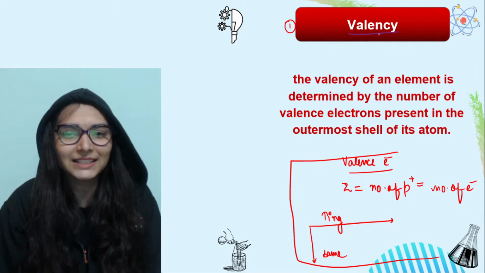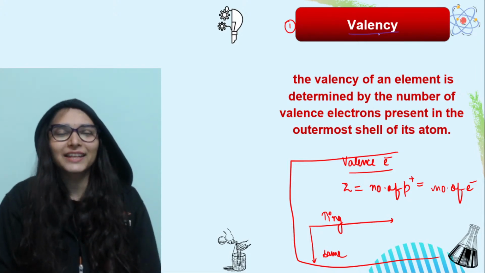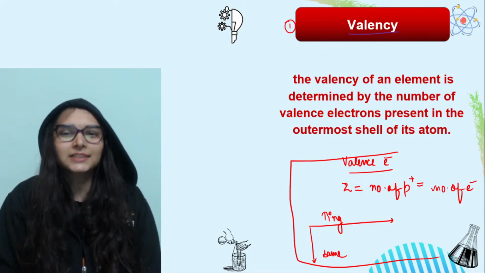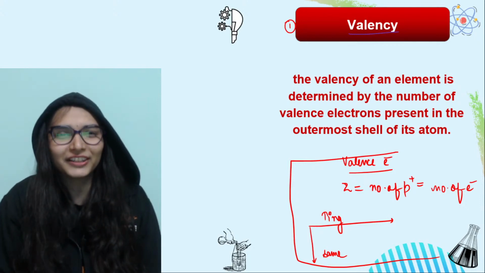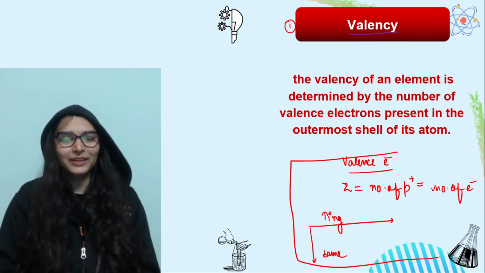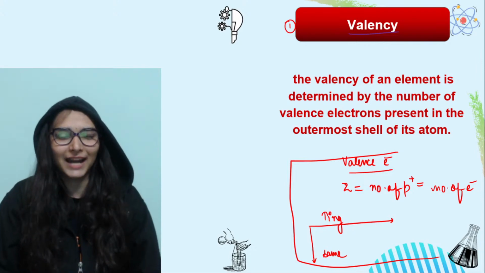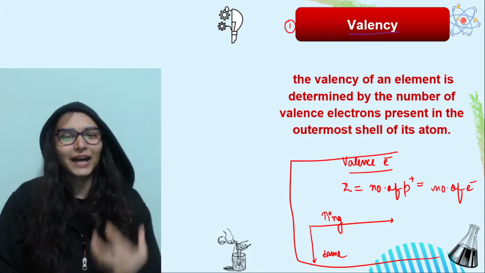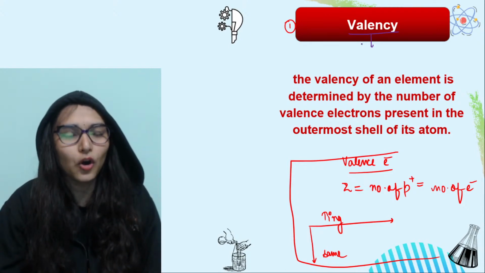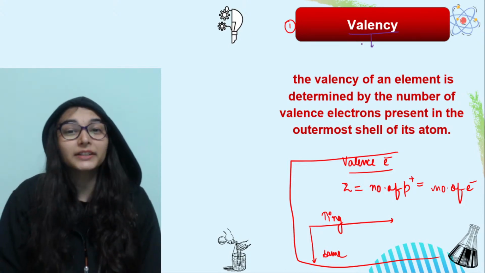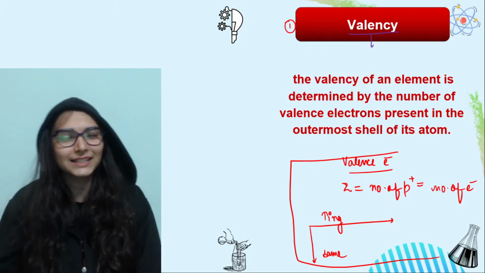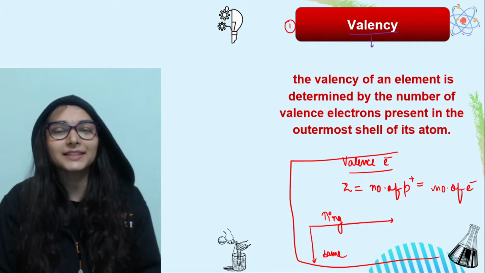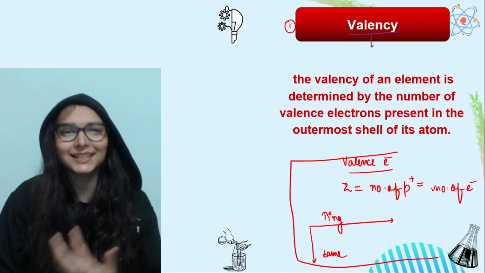The next is valency. So how do you define valency? There is a very old definition that students say: valency is the combining capacity of an element. So how an element combines with other atoms, that is what valency is going to tell us. Before valency, you should know the octet rule. And what is that octet rule? It says that if the valence shell of an atom has a total of 8 electrons, it is considered to be the most stable one.